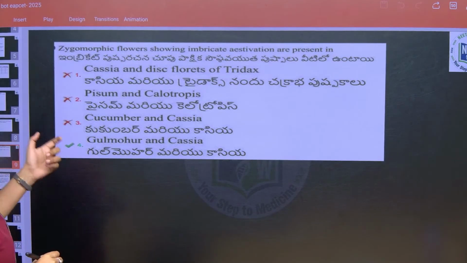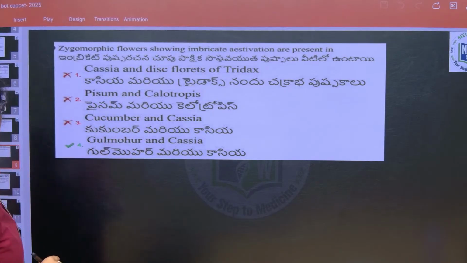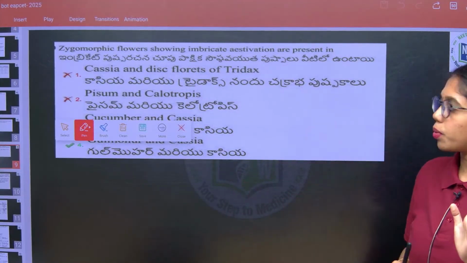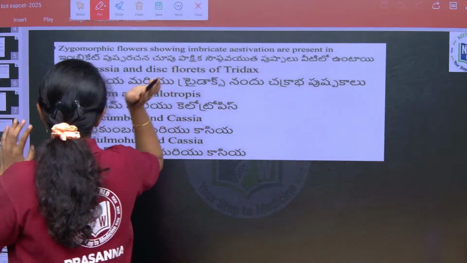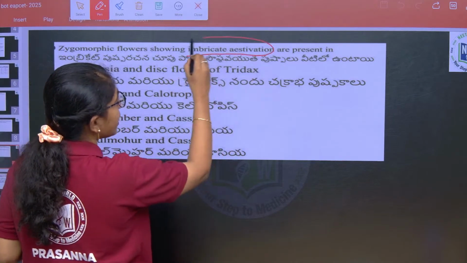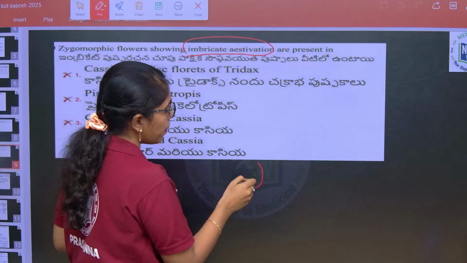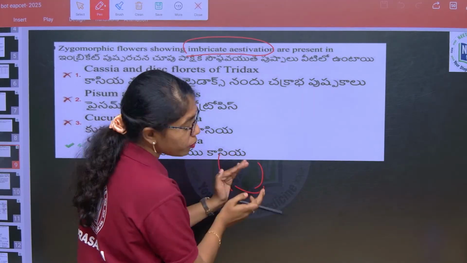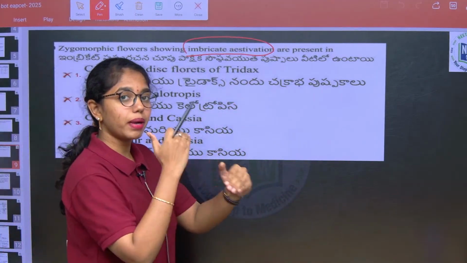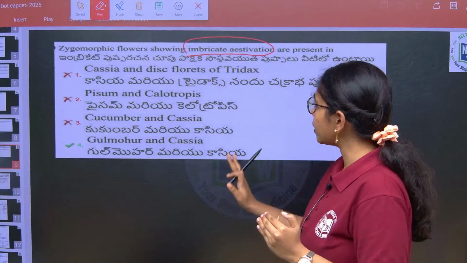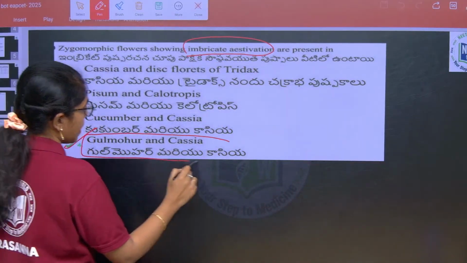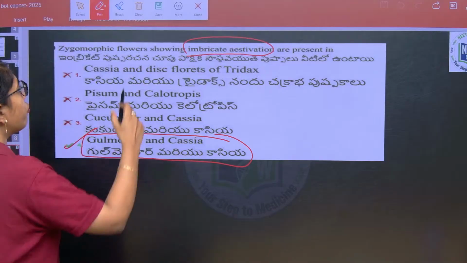And then if you see zygomorphic flowers showing imbricate aestivation. First recall, definitely I said, from aestivation or placentation we will have a question for sure, either in NEET or MHT-CET, okay. Examples they will definitely ask. Imbricate aestivation means sepals and petals overlap one another in a not orderly manner. The best examples are Cassia and Gulmohar. That is option 4.